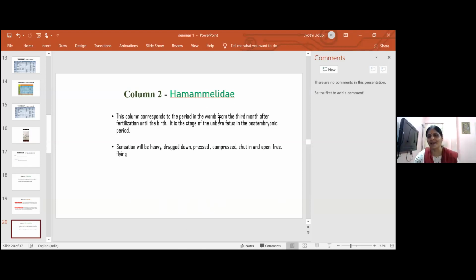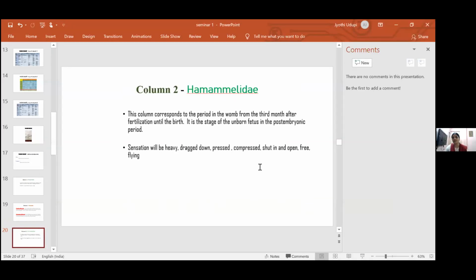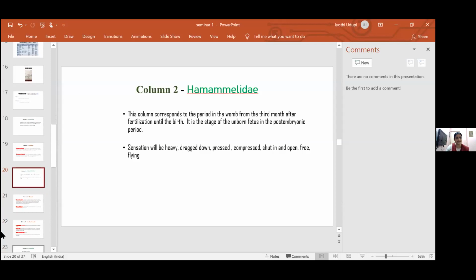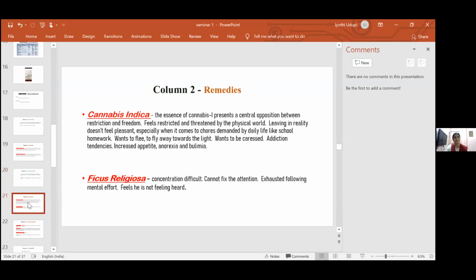Second column is called as Hamamelidae column. This column corresponds to the period in the womb from the 3rd month after fertilization until the birth. It is a stage of the unborn fetus in the post-embryonic period. Sensation here will be heavy, dragged down, pressed, compressed, shut in and open, free, flying. So drugs, remedies, what I have chosen here is, any guess? Very, very famous drug, cannabis indica.